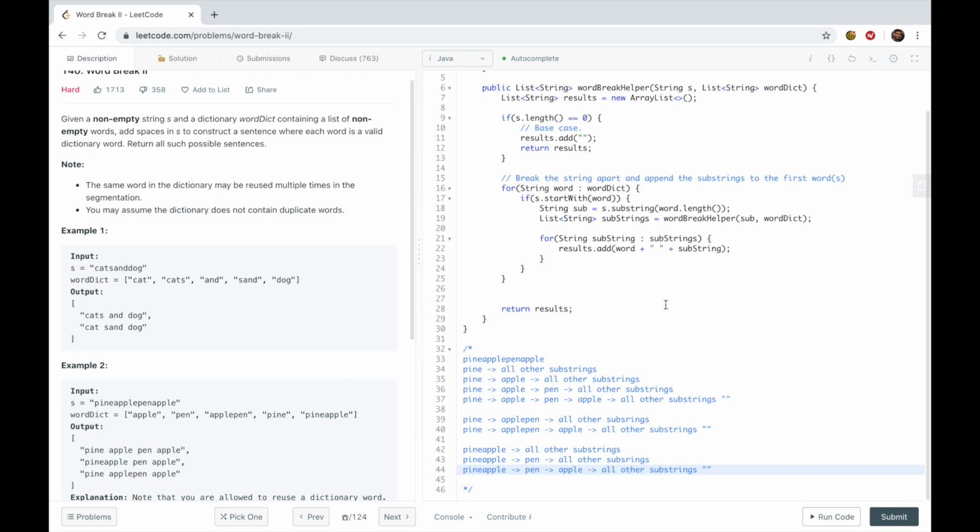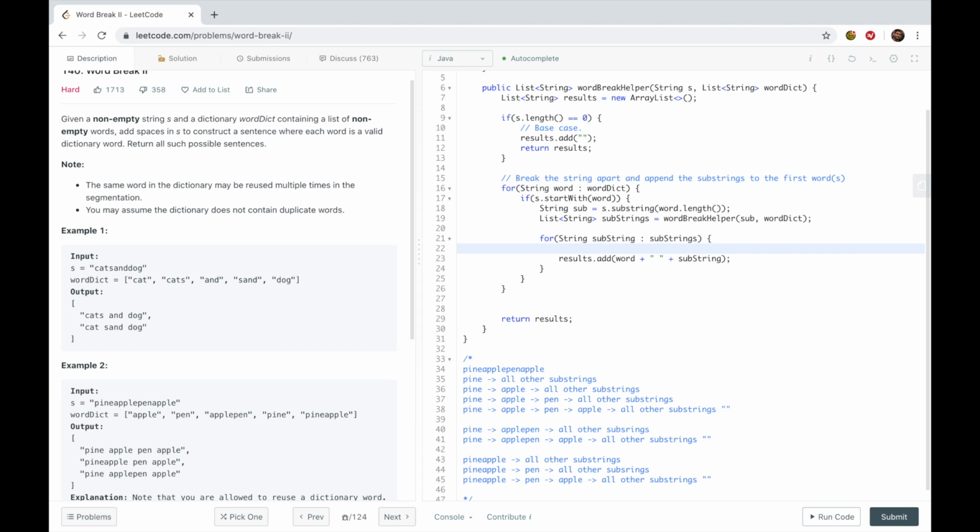So, yeah. But there's one important thing to make note of, and that's this space right here. What happens whenever we hit the end? We're going to have an empty string here. We don't need a space for an empty string. So what we're going to say is optional space is equal to the substring.